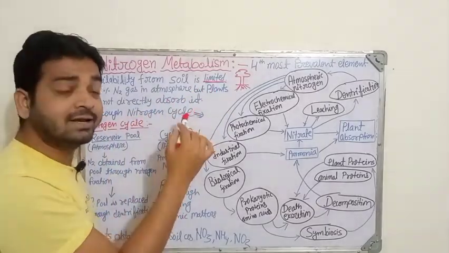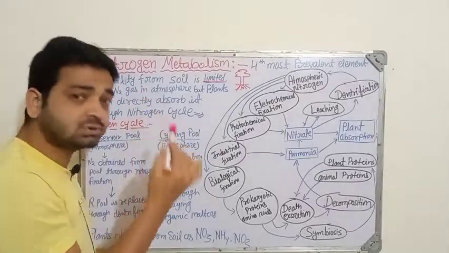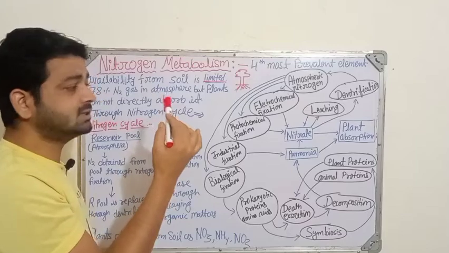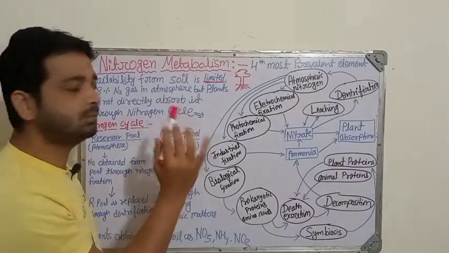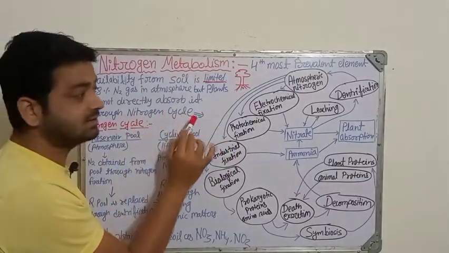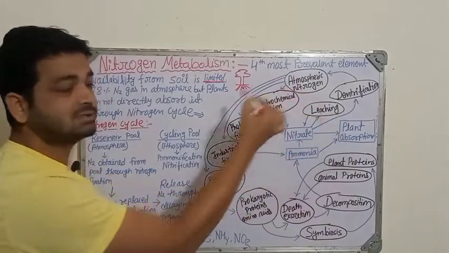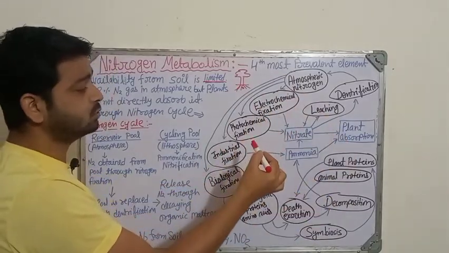The plant cannot use that 78% of the nitrogen. It has to pass through a certain mechanism, certain process, certain stage, then only will it be useful for the plant. That is what we are discussing here, right? Through the nitrogen cycle. So that's what we need to understand: the nitrogen cycle, what happens in the environment, so that they will be able to use it, right?